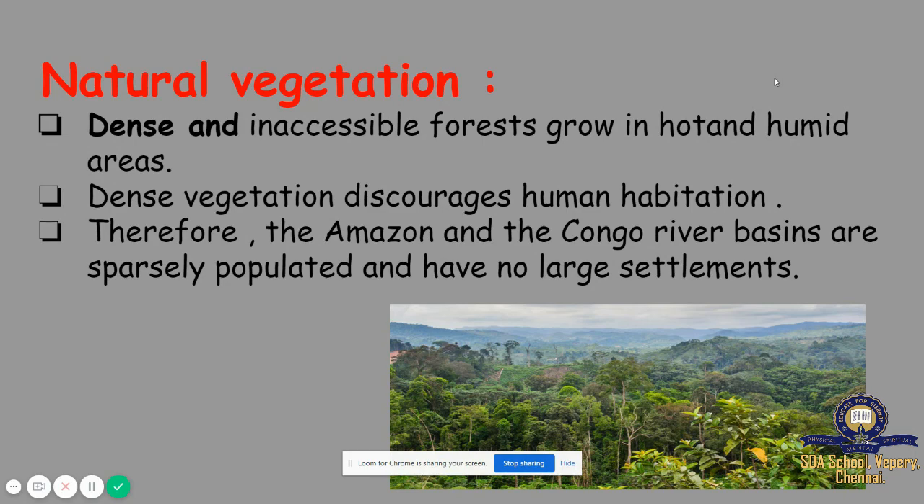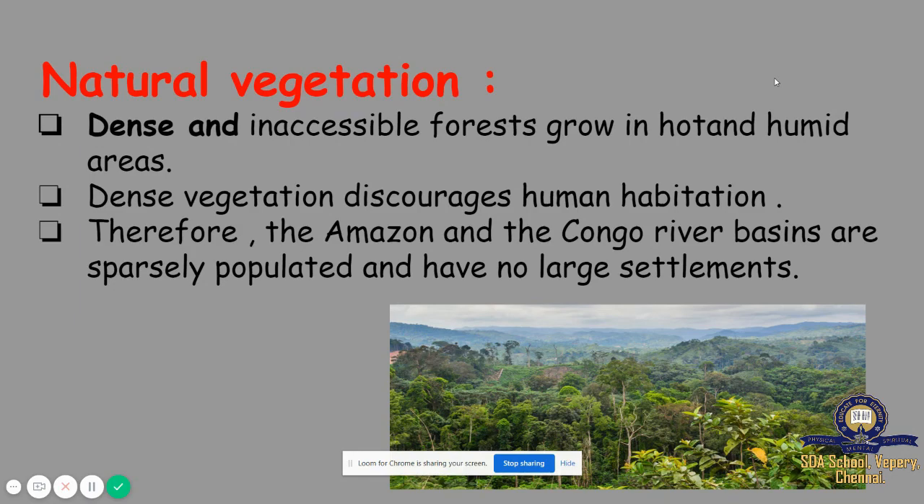Dense and inaccessible forests grow in hot and humid areas. Dense vegetation discourages human habitation, so people cannot live here permanently. Therefore, the Amazon and the Congo River basins are sparsely populated and have no large settlements. They have very few settlements.